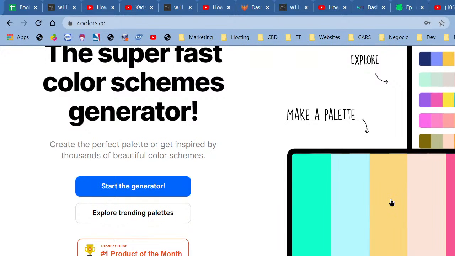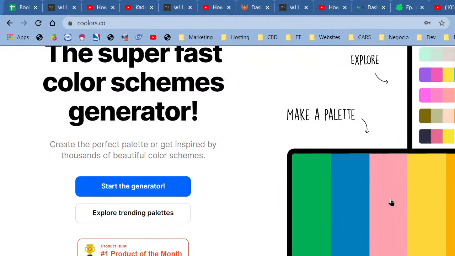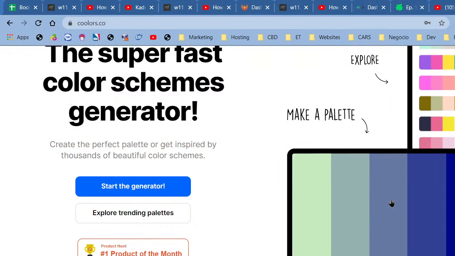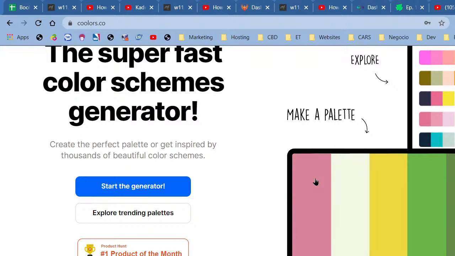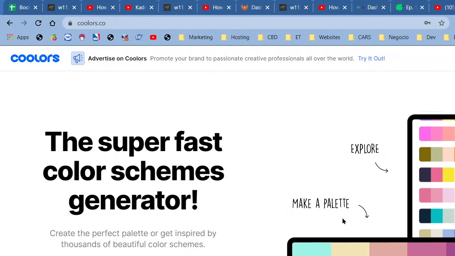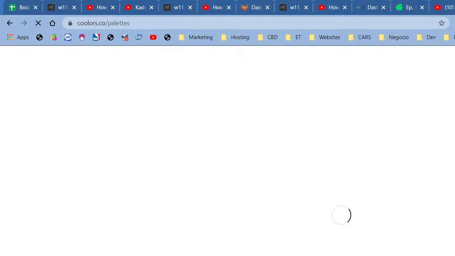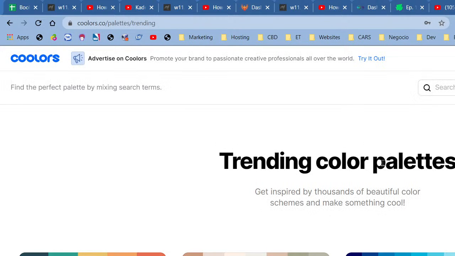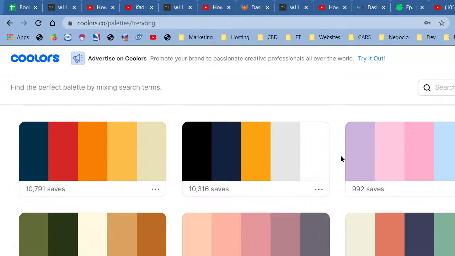And because of that, I'm not going to be using the generator because if someone's here that could have a seizure, then that might trigger it, right? So I'm not going to be using the generator. I am going to be using, however, one of the popular colors that they have out there, right? So I'll just go to explore and it says trending color palettes. I'm going to select something. We're using a fitness website, right?